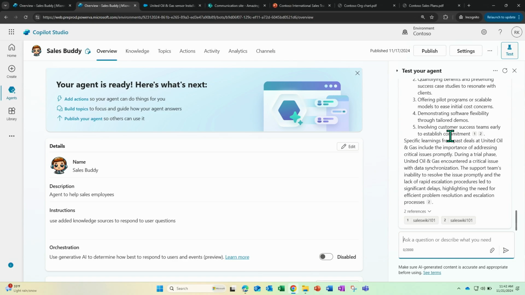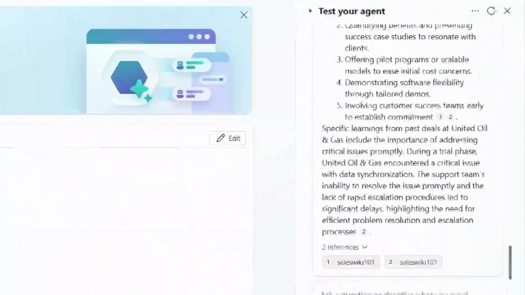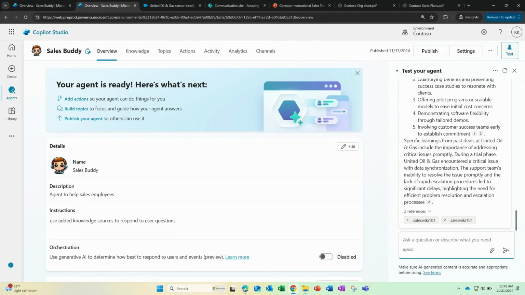And as you could see, it is actually giving you the summary, and you can see the citation that's coming from the Azure AI Index. It gives you the summary on the specific learnings that you had from United Oil. It looks like there were some past issues. So as a new salesperson, now you can use the single agent to walk through the entire process.